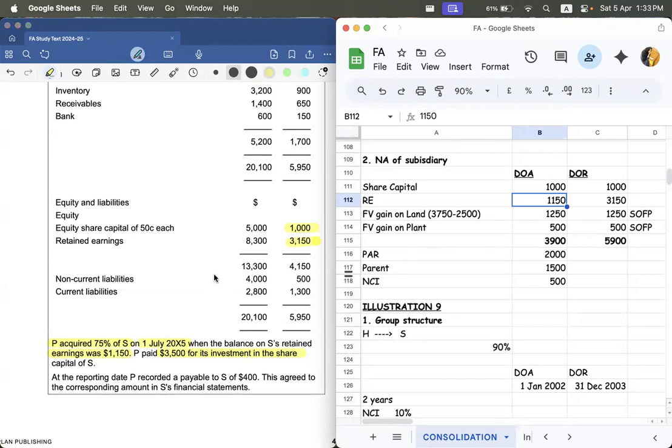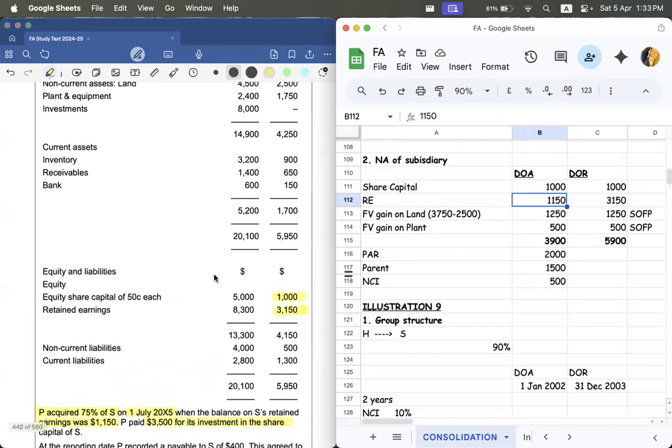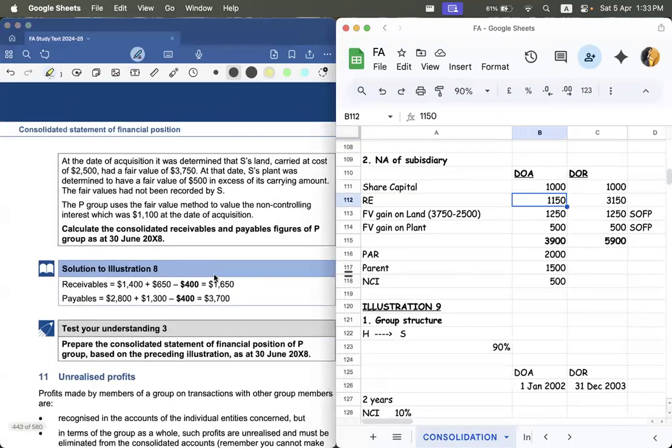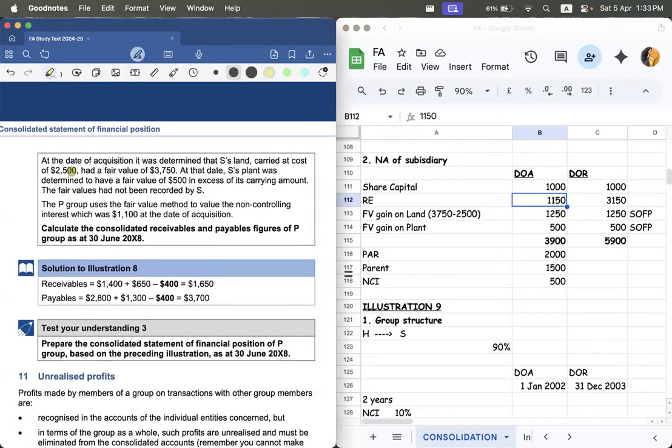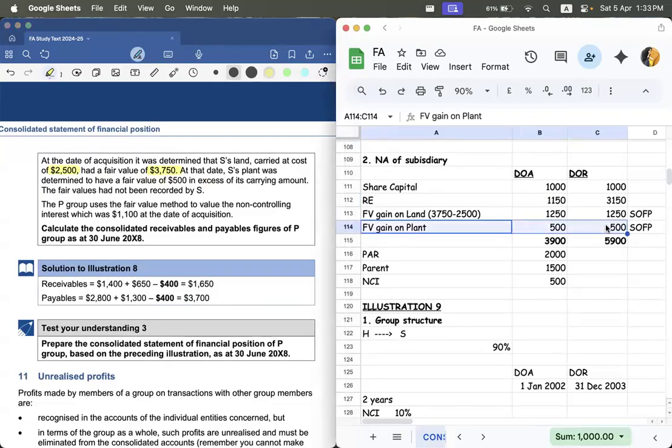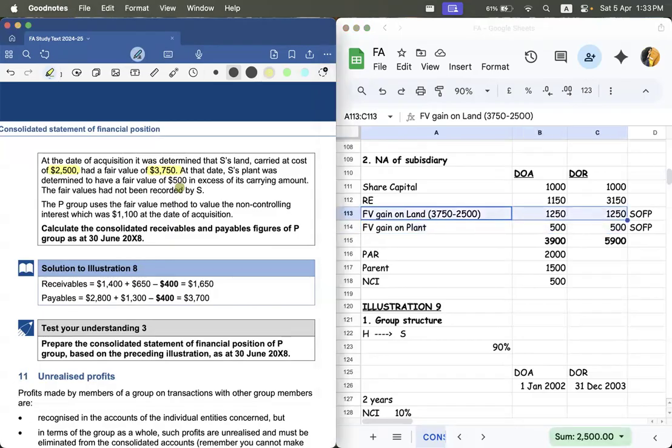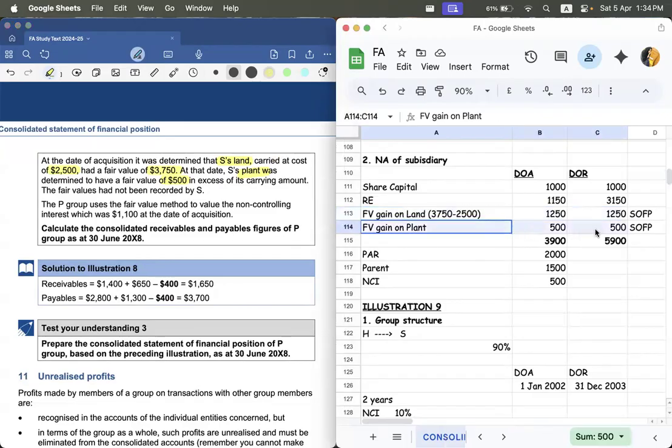After that, there is an additional thing in the question. They have told you the land had a carrying value of 2500 and a fair value of 3750. That means there is a revaluation gain, so you're going to mention that in both of the columns. They have also said there is a fair value in excess of 500 on plant. So land has a fair value gain and plant also has a fair value gain. You're going to take that on both columns.